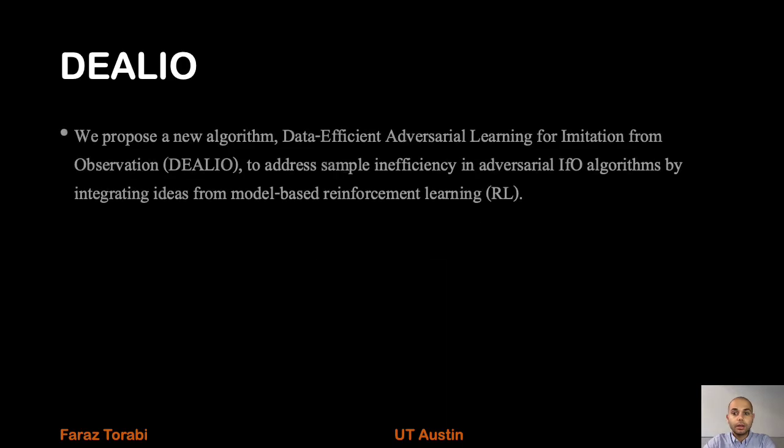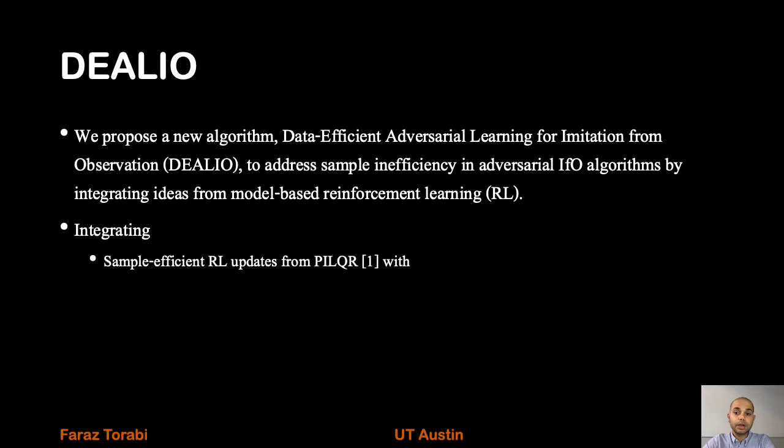So now back to the proposed algorithm. In this paper, we propose a new algorithm, data-efficient adversarial learning for imitation from observation, DEALIO, to address the sample inefficiency in adversarial imitation from observation algorithms by integrating ideas from model-based reinforcement learning algorithms.